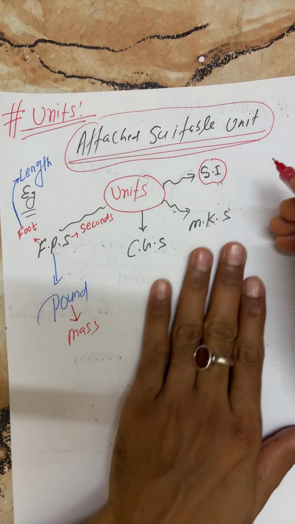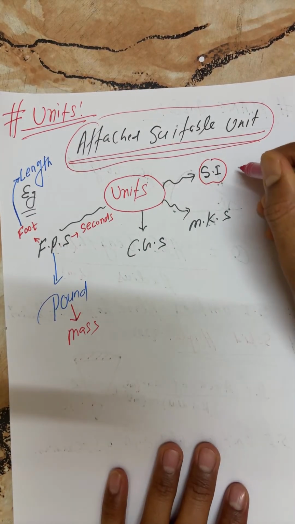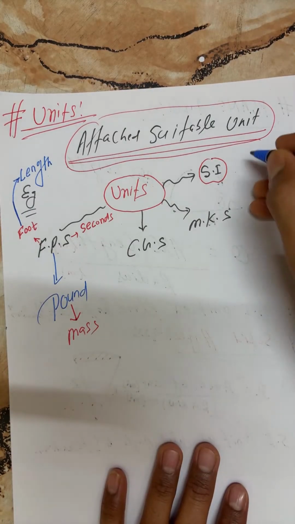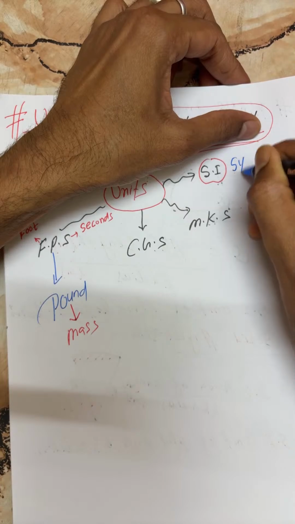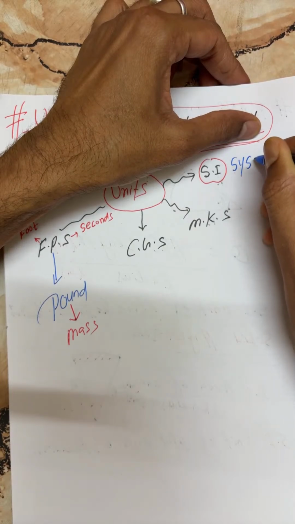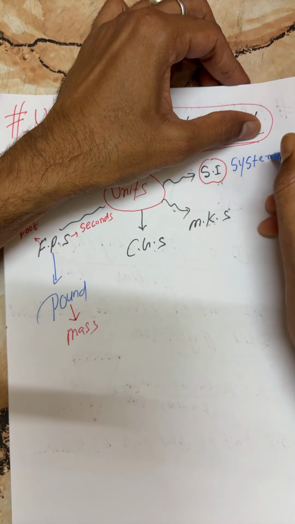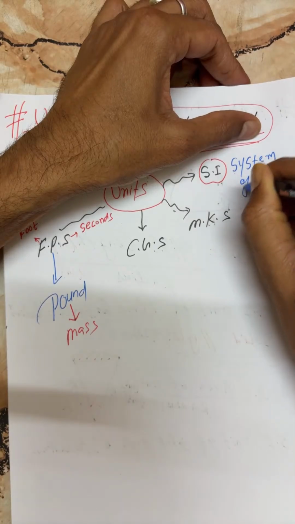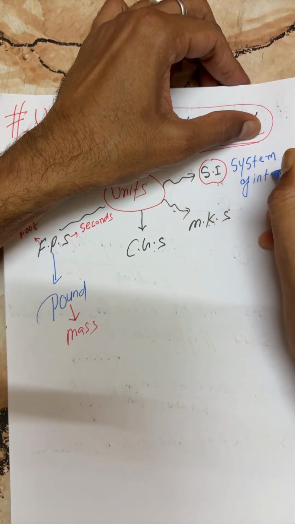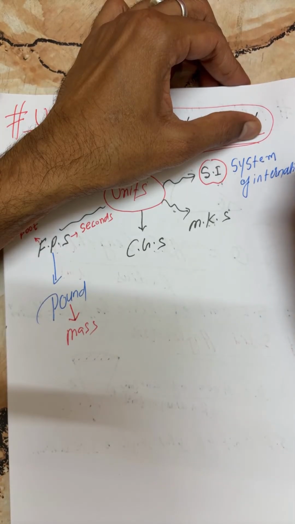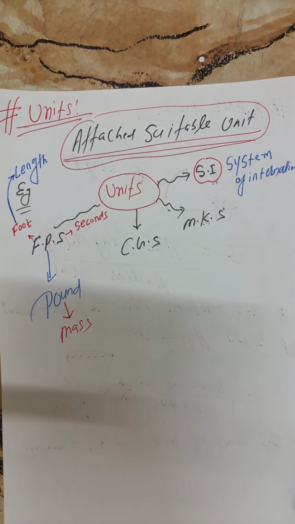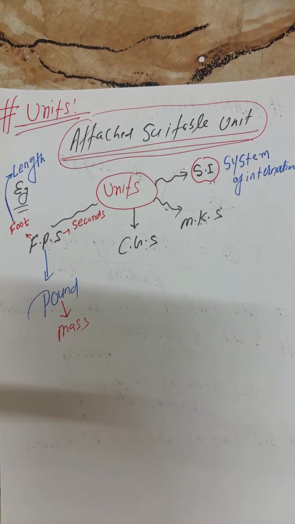I'll tell these two also, but first I'm telling you SI. SI is the System International, the international system.